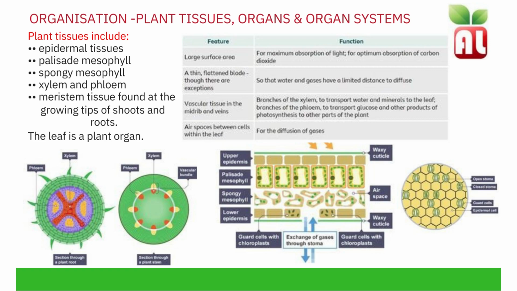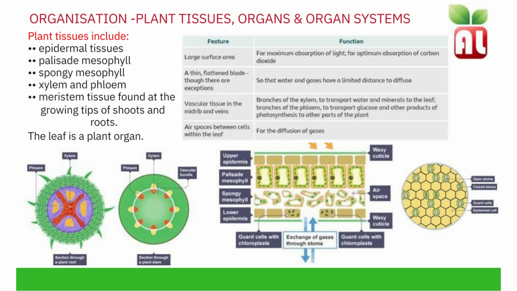We have tissues, the upper and lower epidermis in the leaf. Below the epidermis we have the palisade mesophyll. Here we identify this tissue contains many chloroplasts, a reminder that the chloroplasts are the site of photosynthesis. The palisade mesophyll is located towards the upper surface of the leaf, as it is closest to the sun.